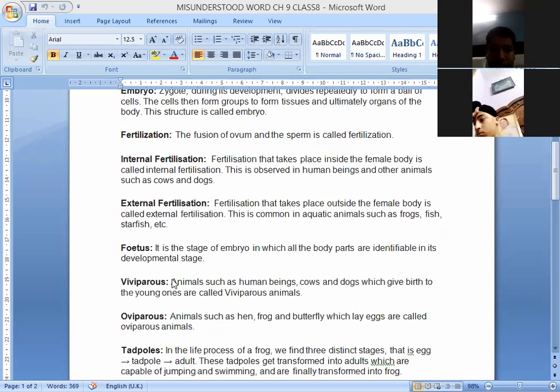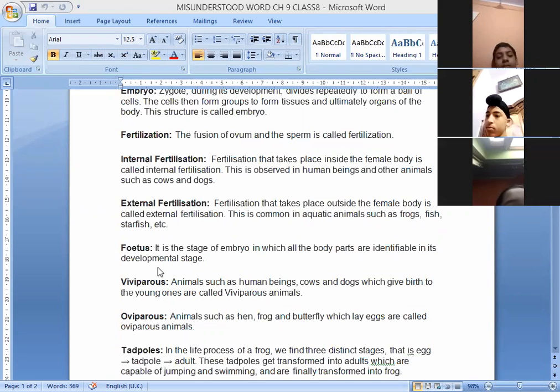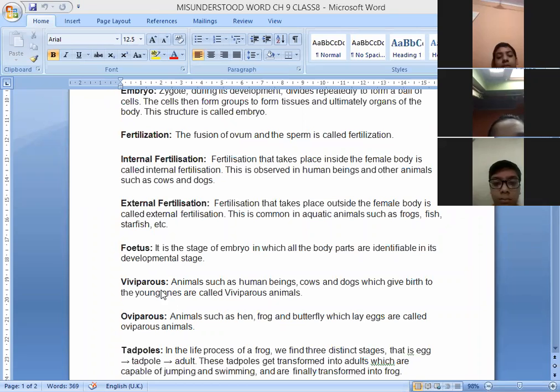Okay, Pavitra, the next word is oviparous. Animals such as hen, frog, and butterfly which lay eggs are called oviparous animals. Okay, these are oviparous. So children, you may write the difference between viviparous and oviparous animals.